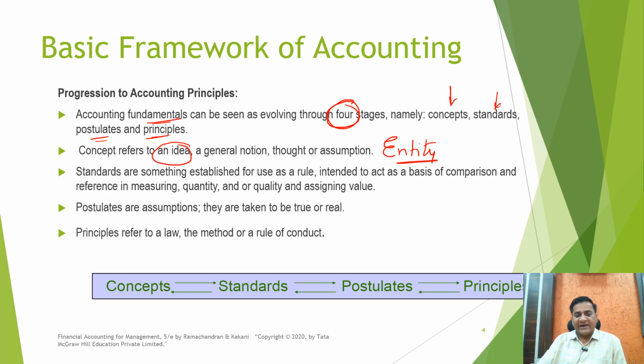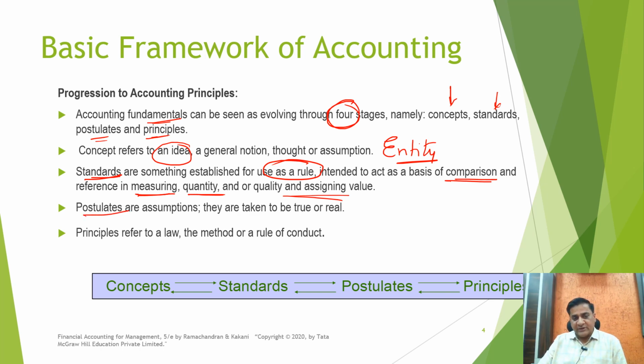Then we talk about the standards. What are standards? These are the set of rules which are issued by the appropriate authorities in each and every country. Their intention is to make things comparable, make the measurement proper, quantify them, assigning values to them. These rules would tell you how you need to account for or disclose your accounting transactions so that it provides some meaningful information to the users of accounting information, right?